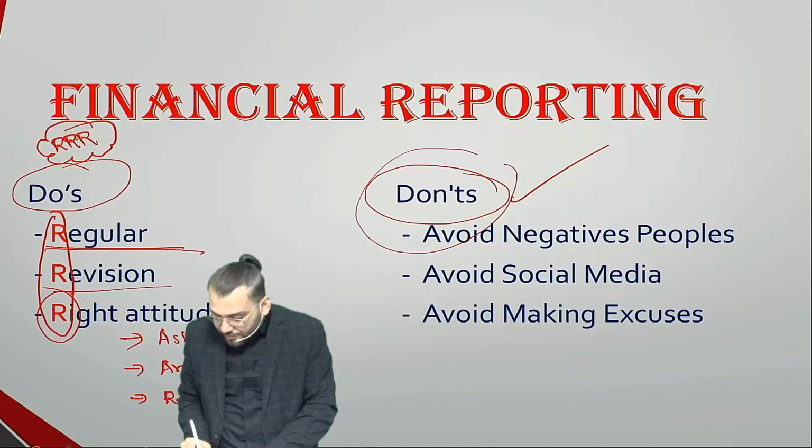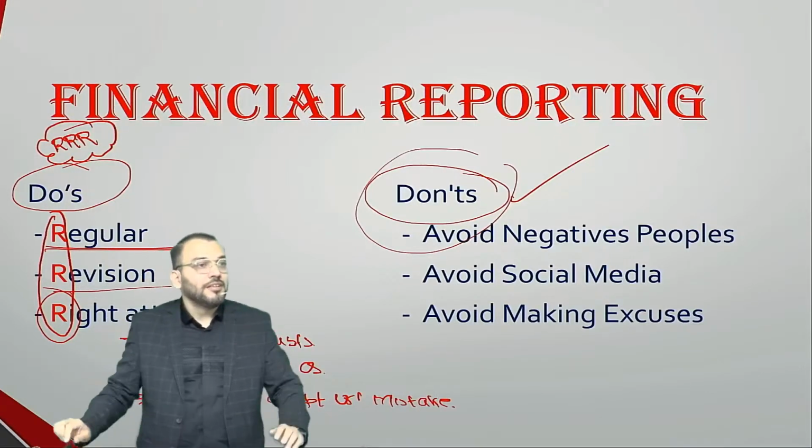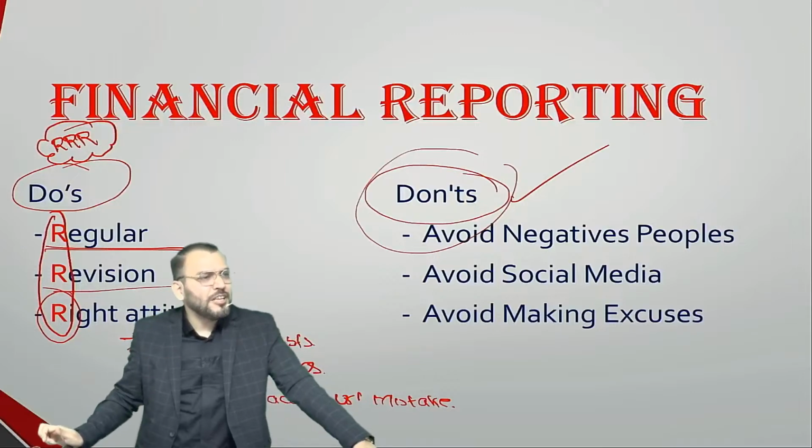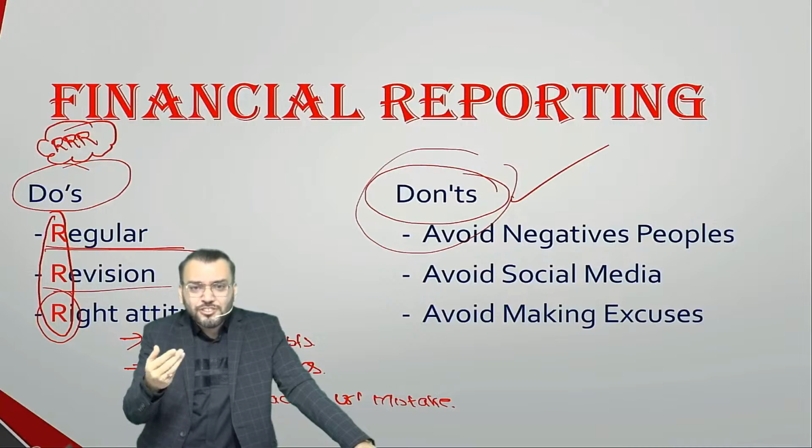And then, always be ready to accept your mistake. Always you should be ready to accept your mistakes. Whenever you are asking doubt or answering, you may be doing some mistake.